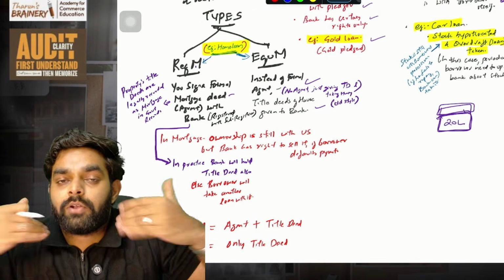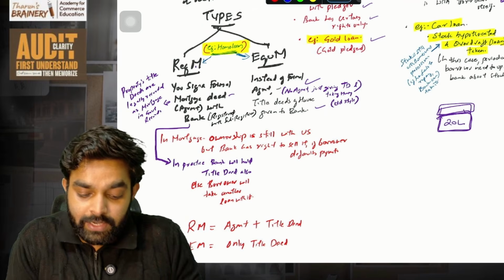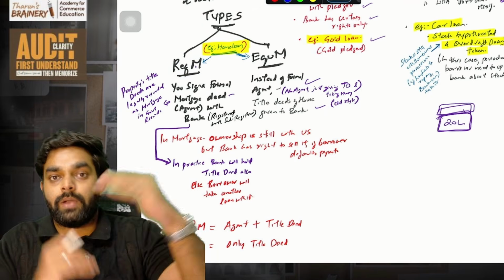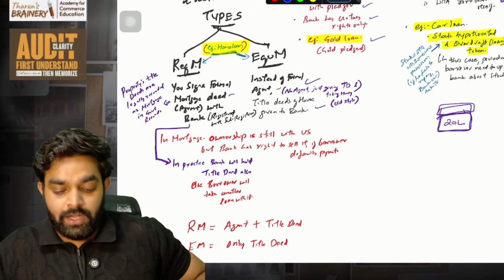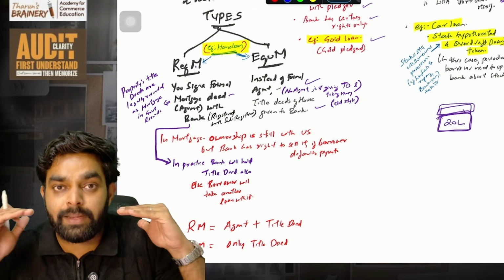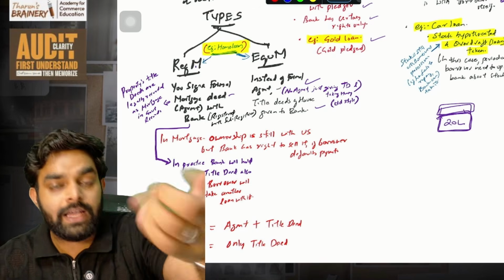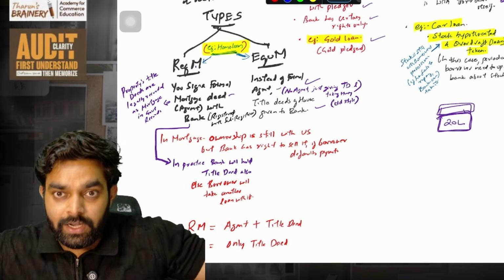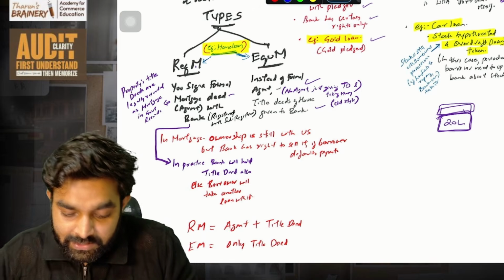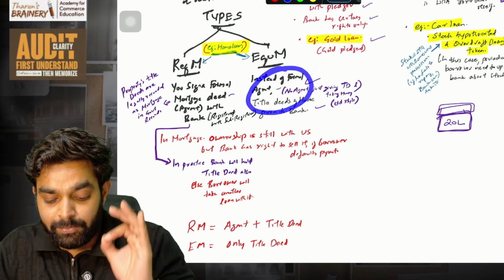In that, you will enter into a deed with the bank, and that is registered with the government through the registrar. In that, the bank will have the legal right. So that is called a registered mortgage. You are registering that mortgage, that property you are pledging to the bank, through this stamp paper and all these things. That is a registered mortgage. Equitable mortgage is the thing which you have seen in the movies.